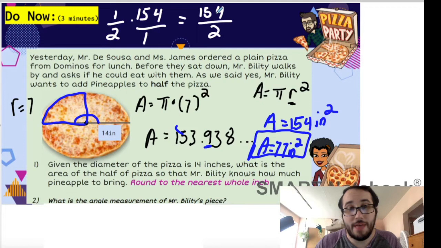2 times 1 is 2. And now we're back to 154 divided by 2, which is 77. It's the same thing.